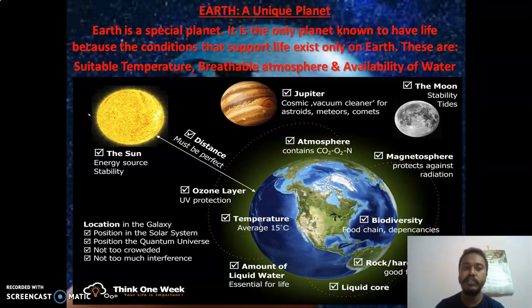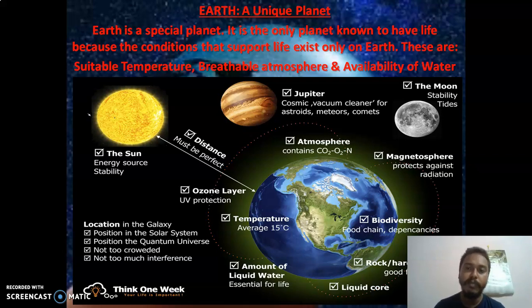So I hope you have understood what is suitable temperature. I hope you have understood what is breathable atmosphere. And the third is very easy, availability of water. As you know, till today, the availability of water on any other planet has not been proven. Yes, there are investigations going on. Mars is a very important project for the scientists, and the outer planets do have ice. So you can say there can be water when the ice melts, but the conditions of the outer planets are such that life on them is quite impossible.